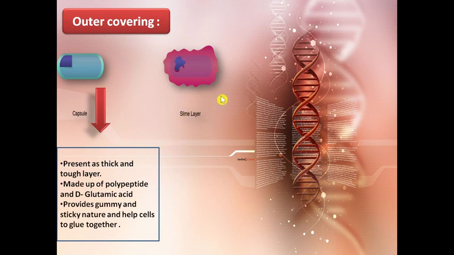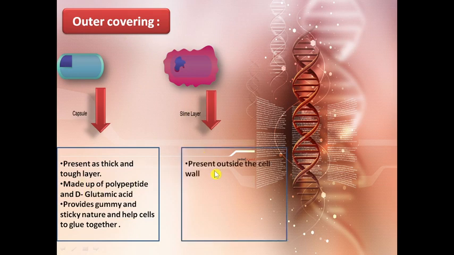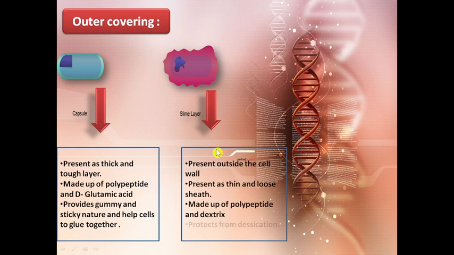While the slime layer is comparatively a thin and loose layer compared to the capsule layer, and it is present outside the cell wall, and it is made up of polypeptide and dextran, and what it does, it protects the cell from desiccation. So both of these layers function differently from each other. This is a thin and loose sheath, while this is a thick and tough layer. It is made up of polypeptide and D-glutamic acid, while this is made up of polypeptide and dextran.